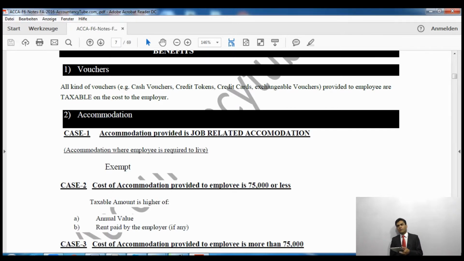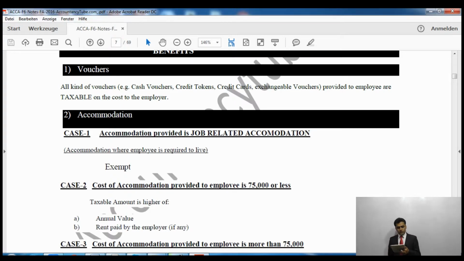Let's say, for example, your job is of a sort where you have to live at the business premises, then they will give you accommodation as well. If your job requires you to live at that place, then it will be tax free. You don't have to pay tax, so it will be exempt. Accommodation where employees are required to live will be exempt.